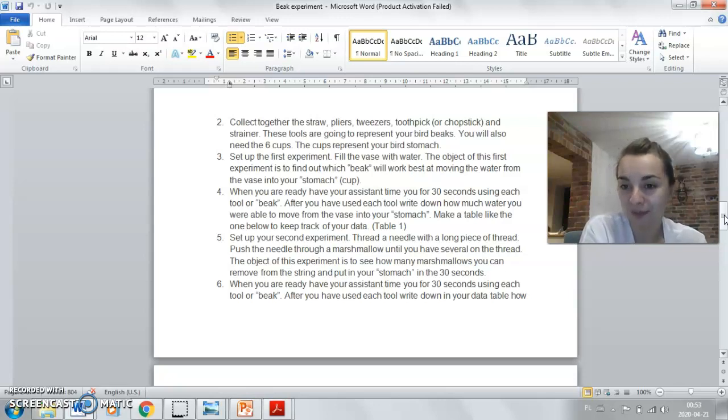You need to choose a tool. Think about them. Which one would be the best in your opinion? Okay, and then you need a partner or just a stopwatch on your mobile phone. Count 30 seconds. You've got 30 seconds using the tool you chose, and check how much water you are able to move from the vase into your stomach. Okay, it might be a fun competition with your brother or sister or parents. Check their predictions, your predictions, and then you will find out if you were right.